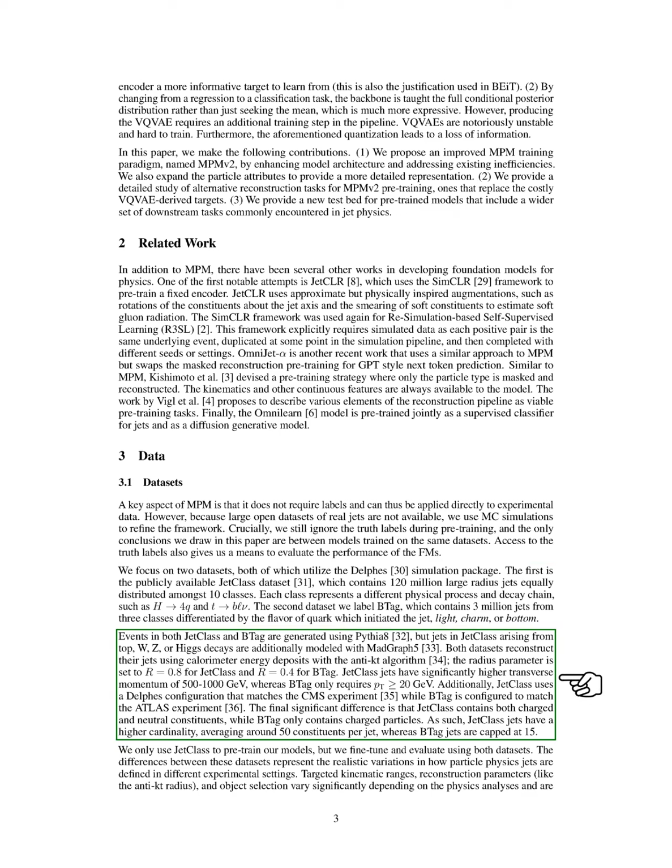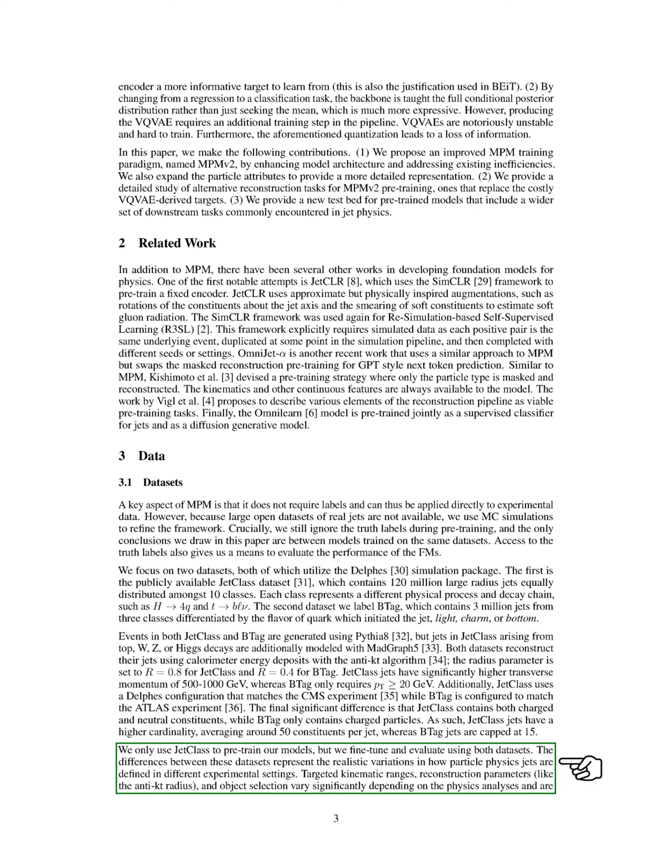Both datasets use the anti-kT algorithm for jet reconstruction, with different radius parameters. The jets in the first dataset have higher transverse momentum, while BTAG jets have a lower threshold. Additionally, the first dataset includes both charged and neutral constituents, while BTAG only has charged particles, leading to differences in the average number of constituents per jet.